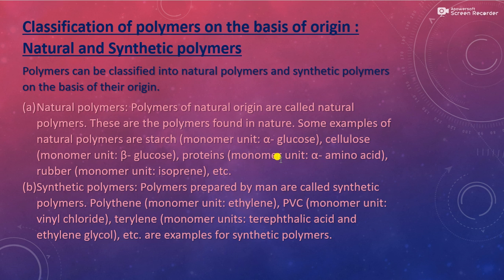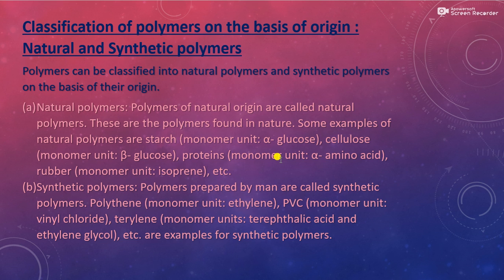In starch, the monomer unit is alpha glucose. In cellulose, the monomer unit is beta glucose. In proteins, the monomer unit is alpha amino acid. In rubber, the monomer unit is isoprene. The next is synthetic polymers. Polymers prepared by man are called synthetic polymers. Examples are polythene, PVC, terylene, etc.